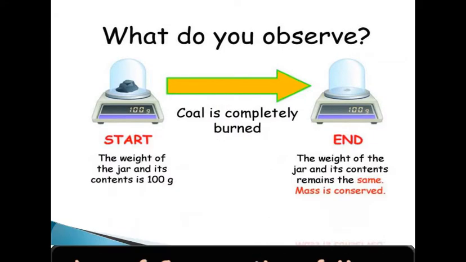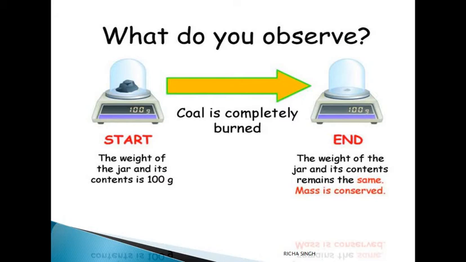Let's study this in detail. I have given you a picture of coal here. The jar is there and coal is placed there. The amount is 100 grams, and when it is burnt completely, then again you are going to weigh the same thing. The weight of the jar and its contents remain the same because mass has been conserved here. There is no loss in the mass of the coal. Whatever was initially, the mass remains the same. So this is the first law of chemical combination, that is law of conservation of mass.